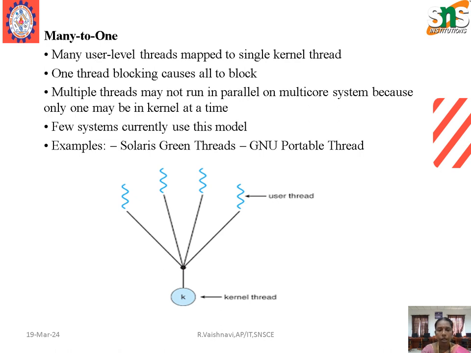Examples for many to one are Solaris Green Threads and GNU Portable Threads. Here we have the diagrammatic representation for the many-to-one thread. That is, here we have one kernel thread, followed by multiple user threads.